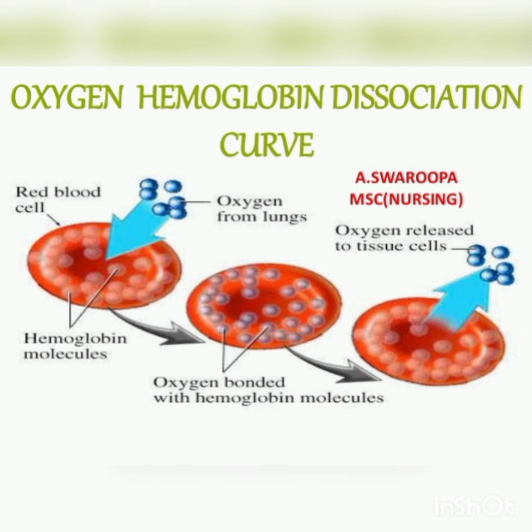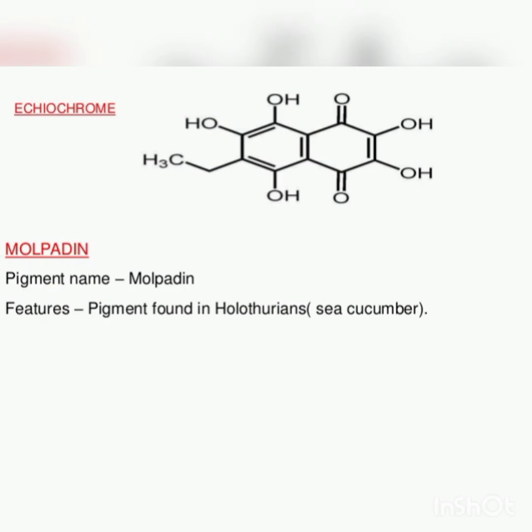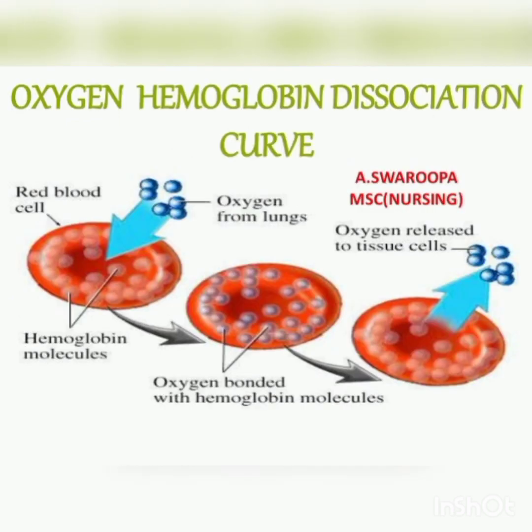Hemoglobin combines with oxygen to form oxyhemoglobin. At low oxygen pressure, it leaves oxygen, forming reduced hemoglobin. One hemoglobin molecule can bind with 4 molecules of O2. So hemoglobin plus O2 in the lungs, in the tissues, gives oxyhemoglobin, that is HbO2. Hemoglobin transports O2 from lungs to cells and CO2 from cells to lungs. So this is about hemoglobin, which is a respiratory pigment.